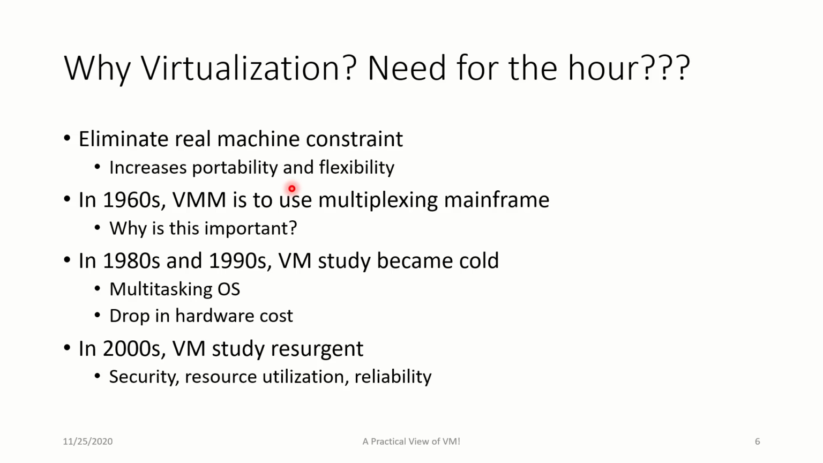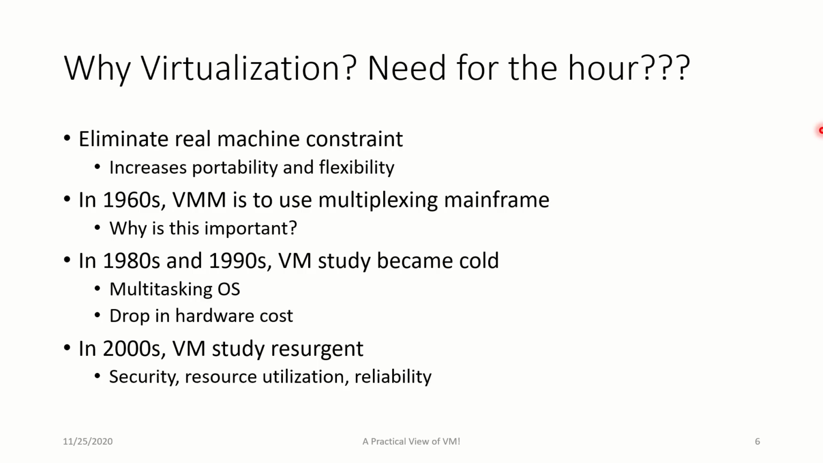First, we can eliminate the real machine constraint. I need not buy hardware. I need not buy 5 machines if I have to use 5 operating systems in parallel. I can eliminate the need for the hardware. In the 1960s, virtual machines were used to multiplex the mainframe. I had mainframe computers and I had to multiplex them, because I could not buy a lot of mainframe computers then. They were all very expensive, so they tried it there.